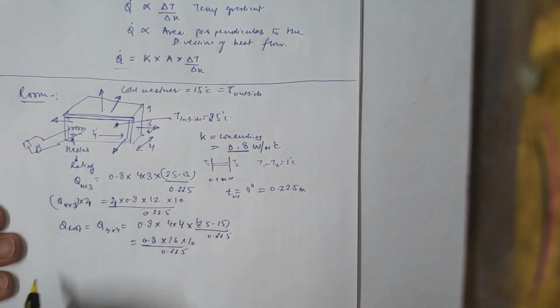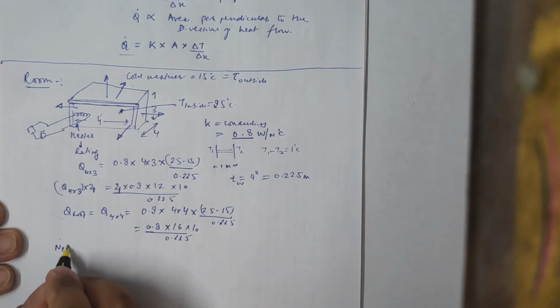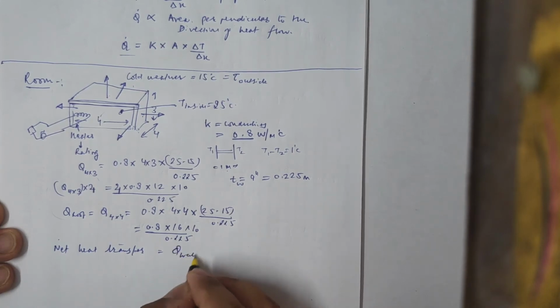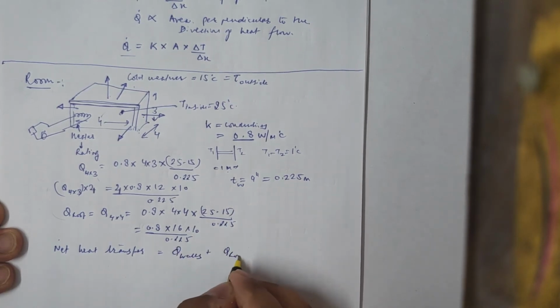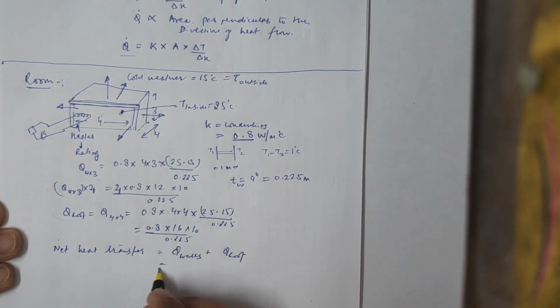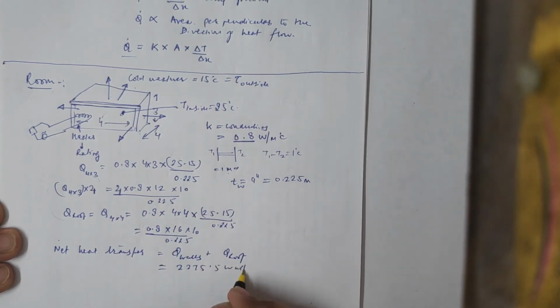If you sum all these 4, net heat transfer will be Q walls plus the Q roof. If you find all these and sum these up, you will get 2275.5 watt,